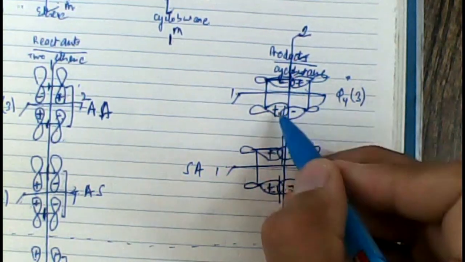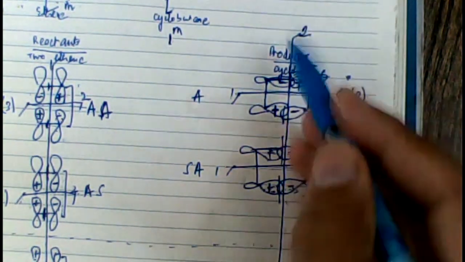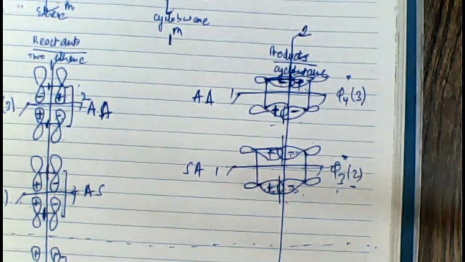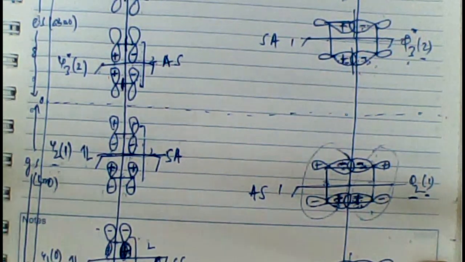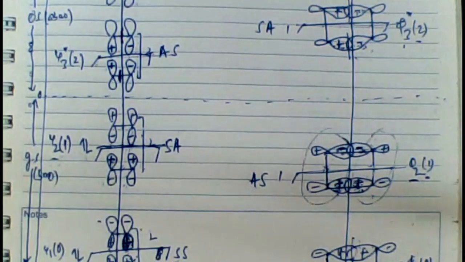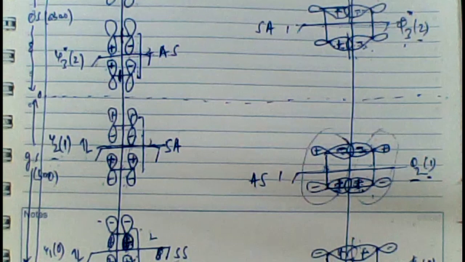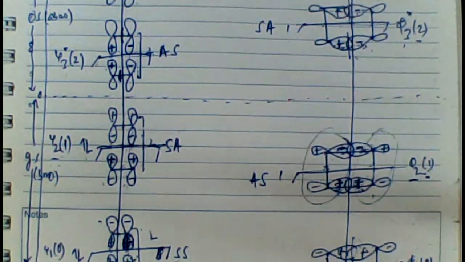So what I've done is I've drawn the molecular orbital of the reactants, I've drawn the molecular orbital of the product, assigned them with a symmetry operation which could probably divide or classify these orbitals into symmetric and anti-symmetric. That means I need to choose a symmetry operation which could bisect the bonds which are formed and divided. Now this is one part, we've drawn the molecular orbital. Next part would be to draw the correlation diagram for thermal as well as photochemical conditions.